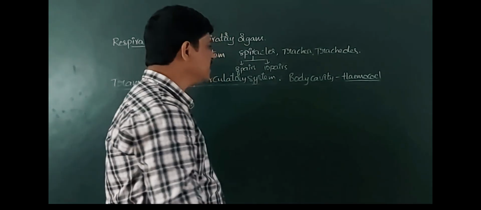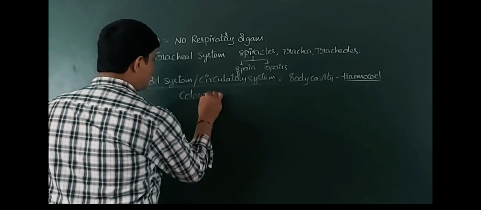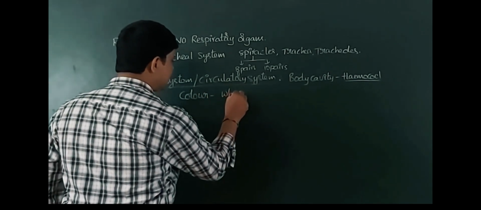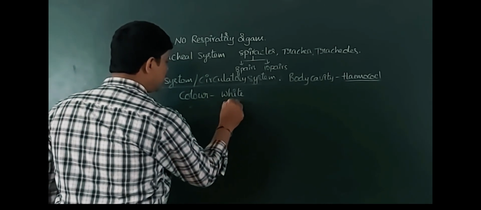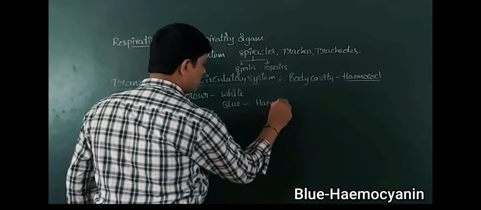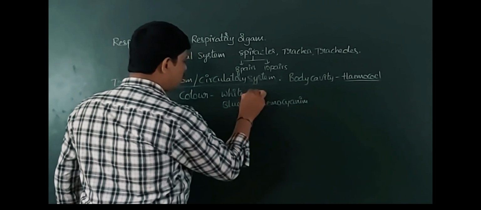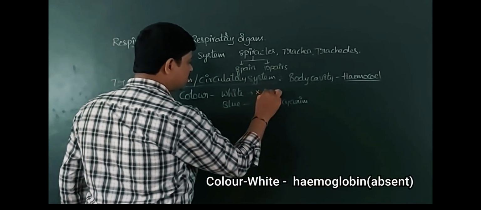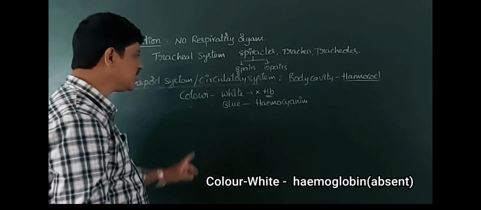The color of the blood is white, but in some animals the blood is blue due to the presence of hemocyanin. The blood is white due to the absence of hemoglobin. Hemoglobin is absent in these animals.